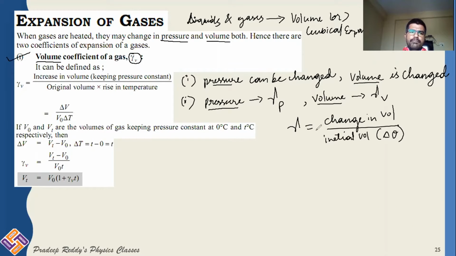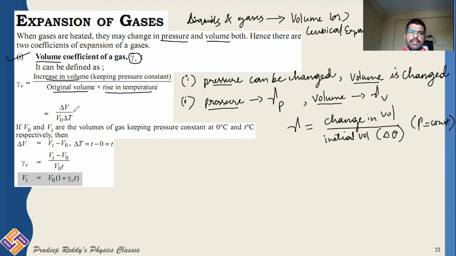Remember, volume will be undergoing change when pressure is constant in this case. So when pressure is maintained constant, gamma V is equal to increase in volume by original volume into rise in temperature.